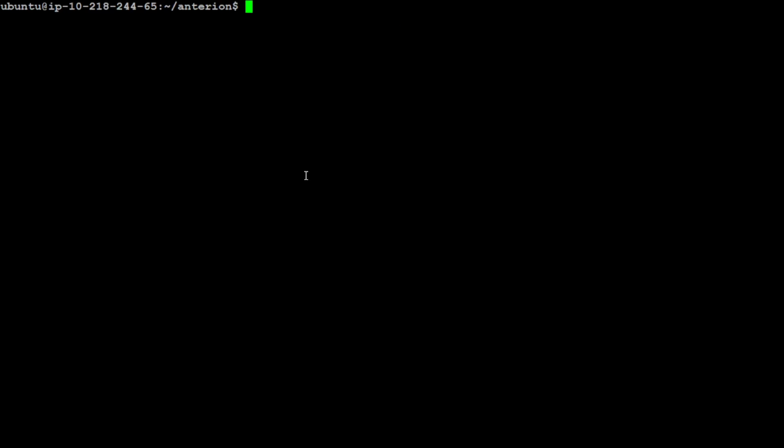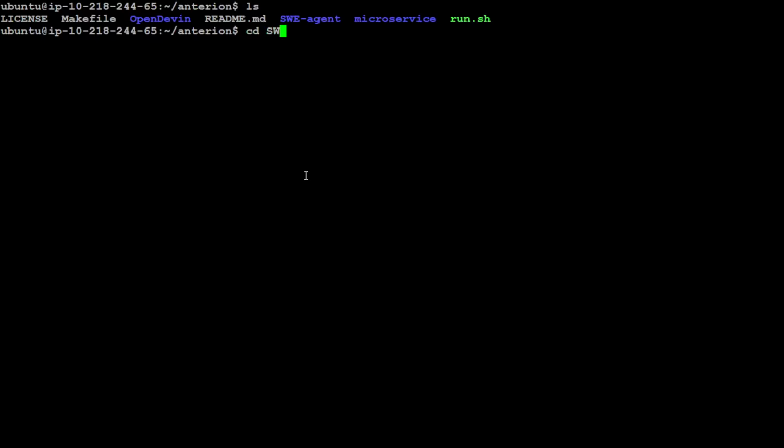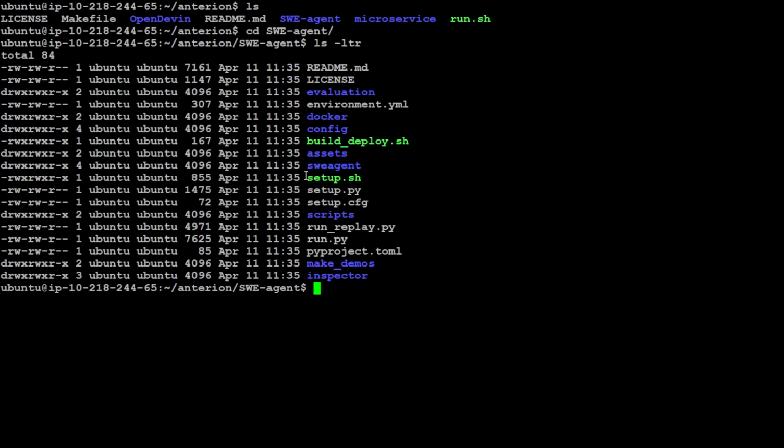I have cleared the screen. So if you do ls, you can see that we already have SWE-agent directory. Let's go into that and simply install all the environment with this environment.yaml file with Conda. Let's wait for it to finish. This will take a bit of a time.